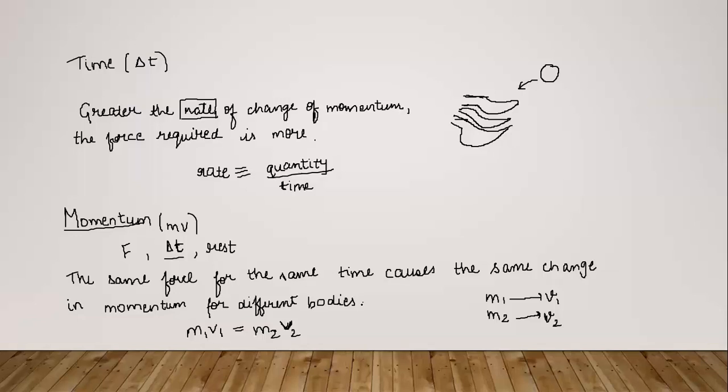So अगर आप डायरेक्शन के बारे में बात करें तो if you consider that this is your hand and you are just holding a string and you are rotating this stone.